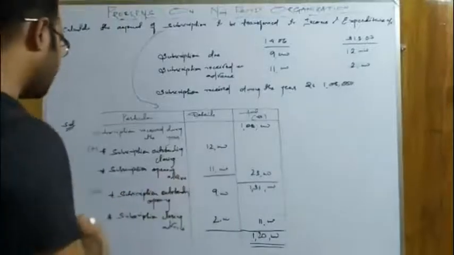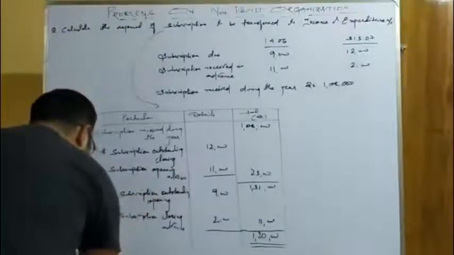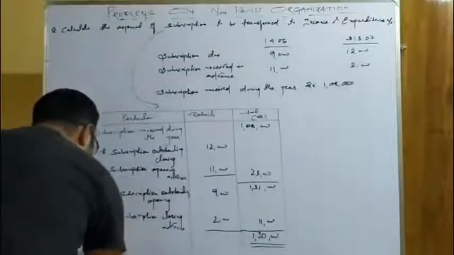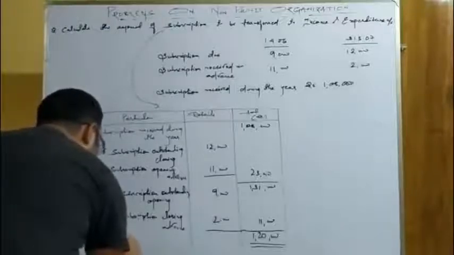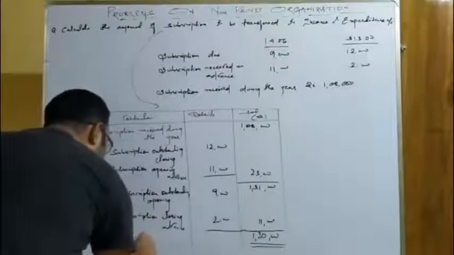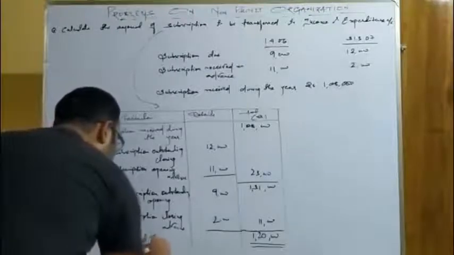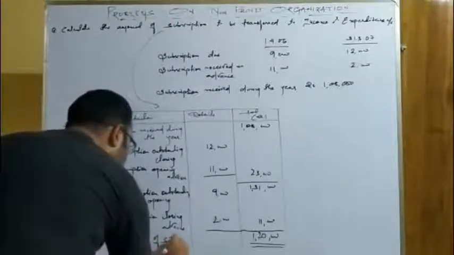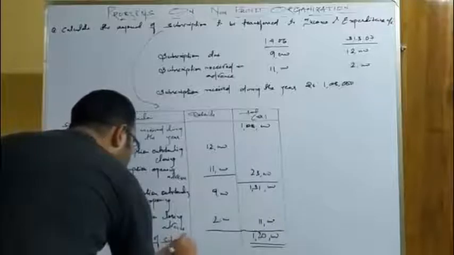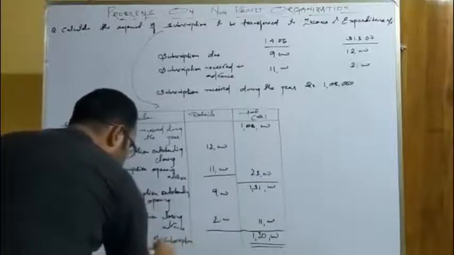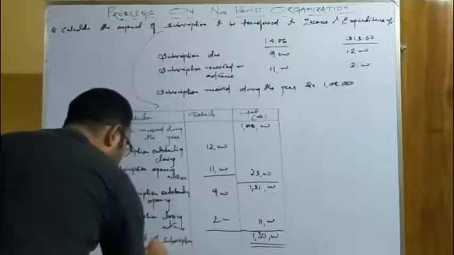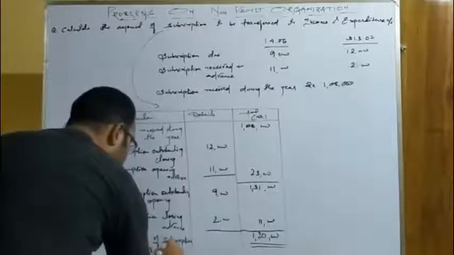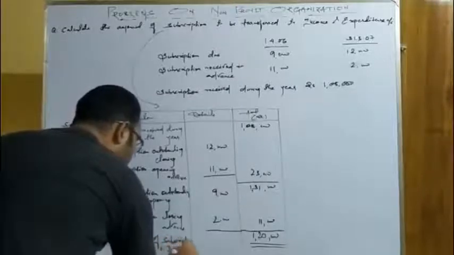Now you will write here the conclusion. Therefore, actual amount of subscription transferred to income and expenditure account.